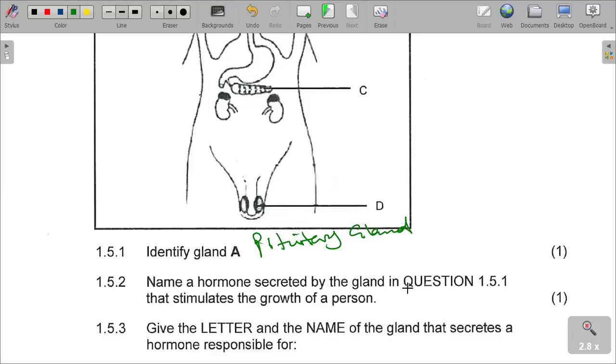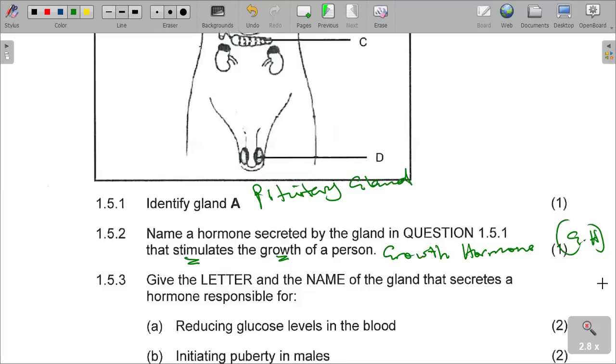I'm sure that we are together, that the moment we talk about the hormone secreted by the pituitary gland that causes growth in humans, obviously we are supposed to understand that it is the growth hormone, given as GH. It is the growth hormone that is responsible for growth.